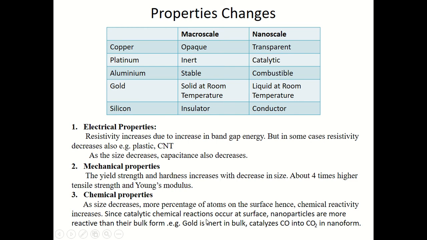Catalytic chemical reactions occur at the surface, so nanoparticles are more reactive than their bulk form in these catalytic reactions. For example, as we just saw, gold is inert in bulk, but nano gold catalyzes carbon monoxide into carbon dioxide.